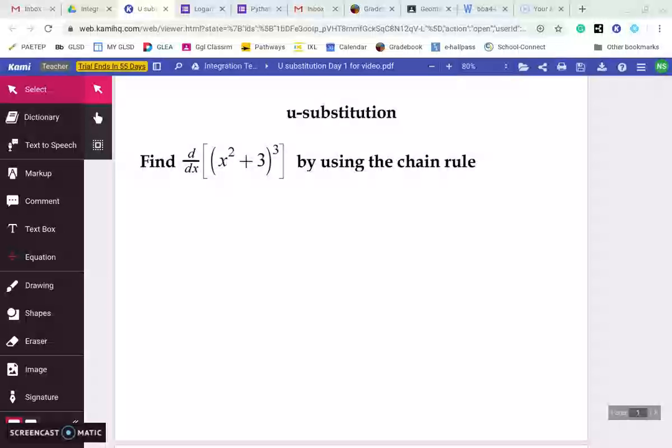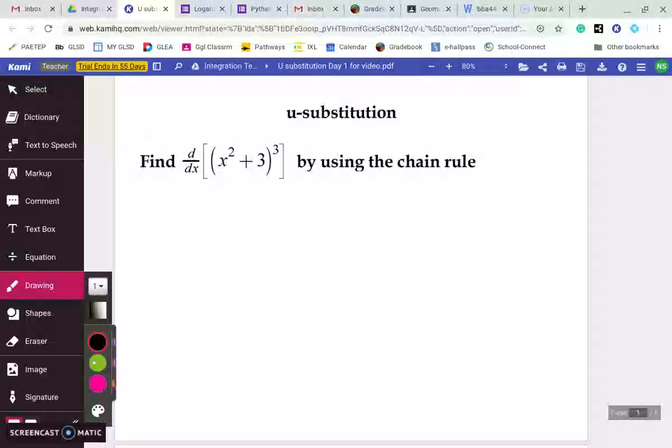So we learned all different kinds of rules on how to find derivatives. We learned the power rule, which we already did, and the chain rule and the product rule and the quotient rule. Well, how do we do those backwards? So first, this first problem here is asking to find the derivative.